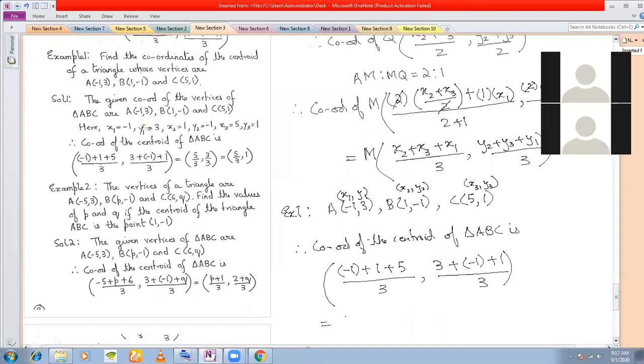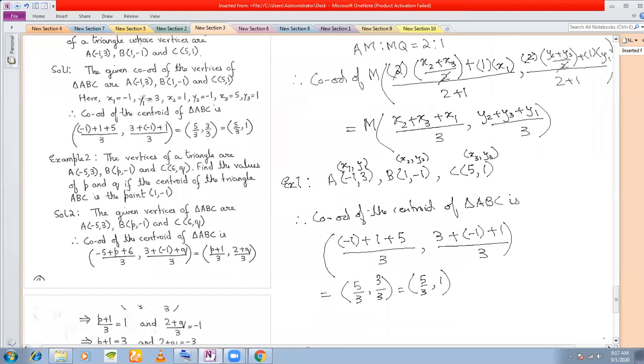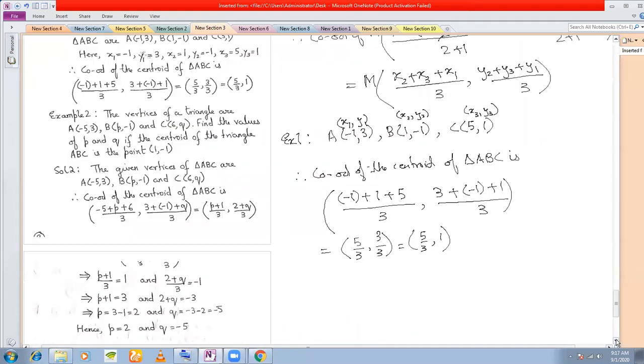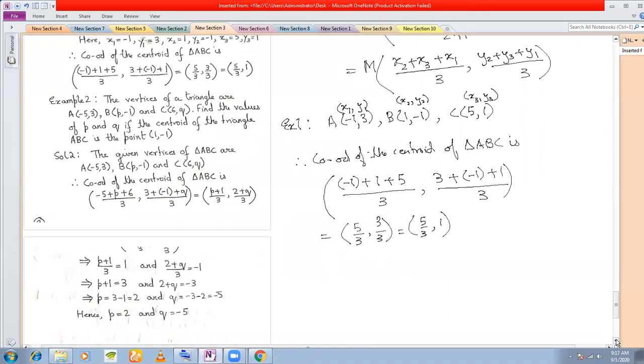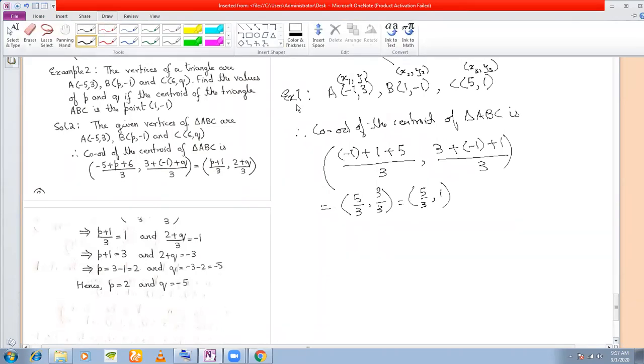So this is 5 by 3 because 1 and minus 1 they cancel each other. Similarly here they cancel each other, so you simply get 3 by 3. So which is 5 by 3 comma 1. This is your coordinate of the centroid. So this was easy enough, I think. Any questions here? No, sir. Let us do a second example, another application of this.